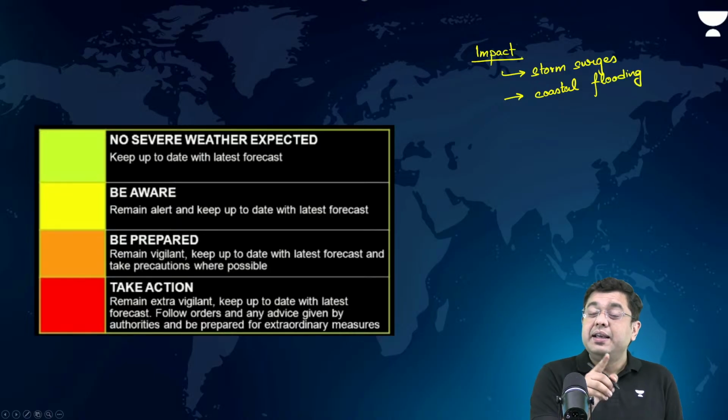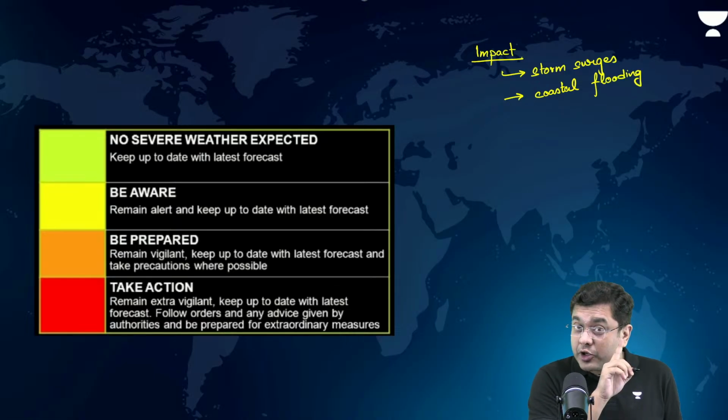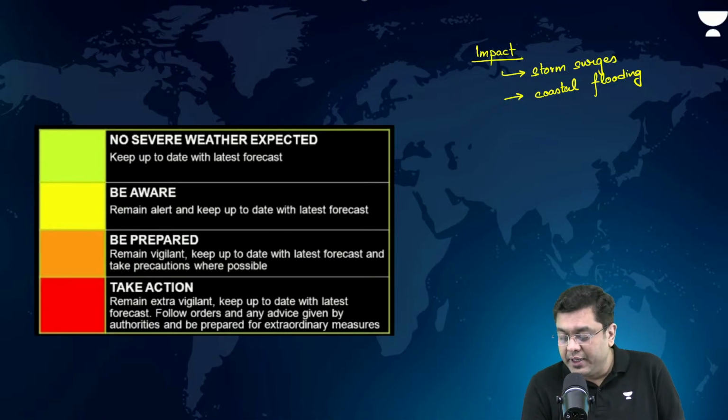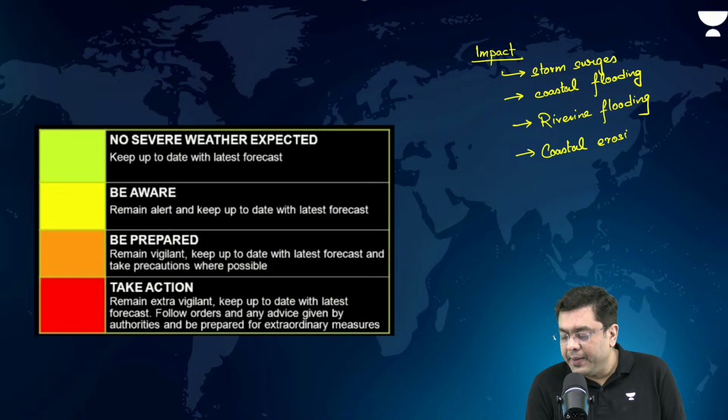We have studied that flooding is also experienced across the river systems, because of the overflow and the rise in sea level. So, riverine flooding, then coastal erosion, then impact on biodiversity. All these you can add.